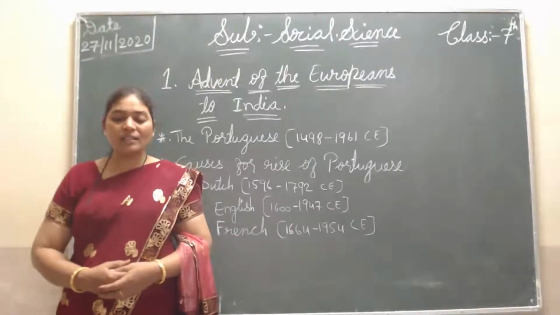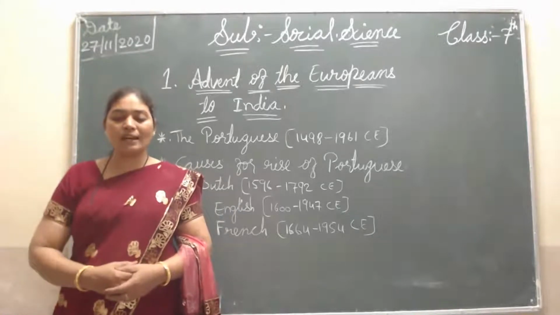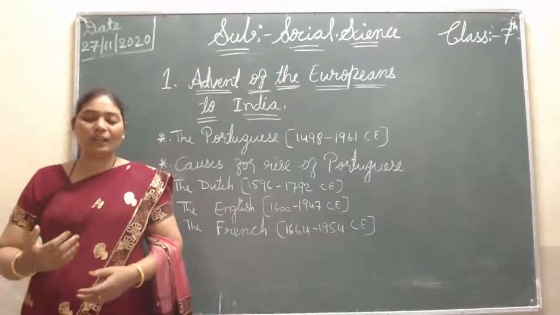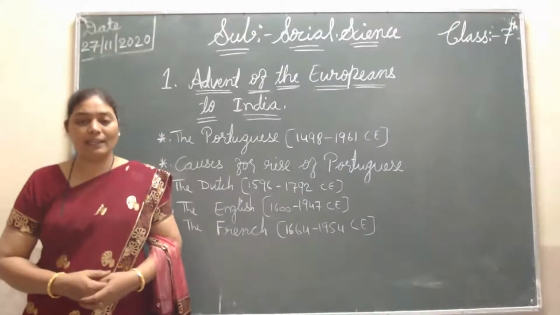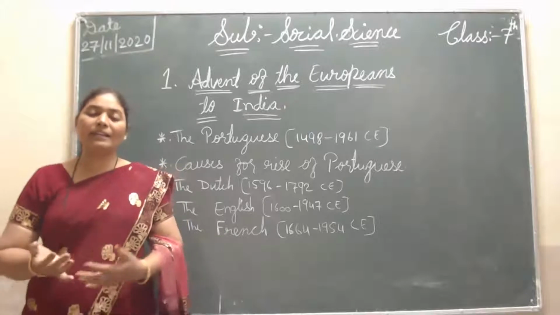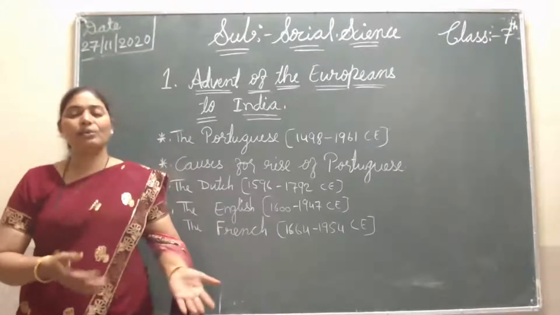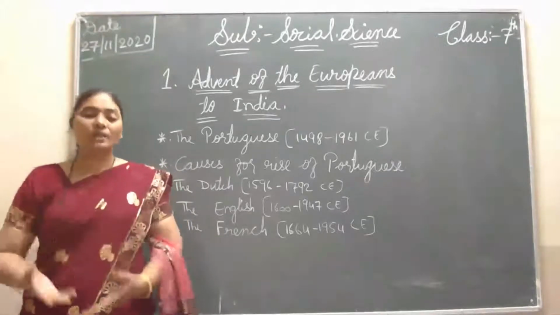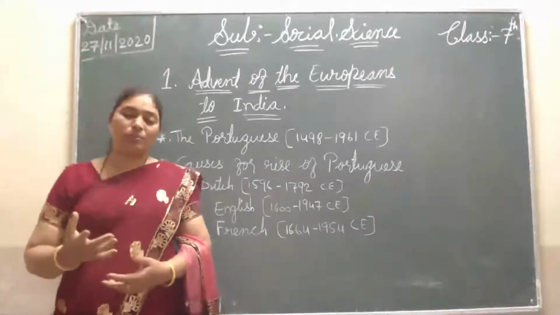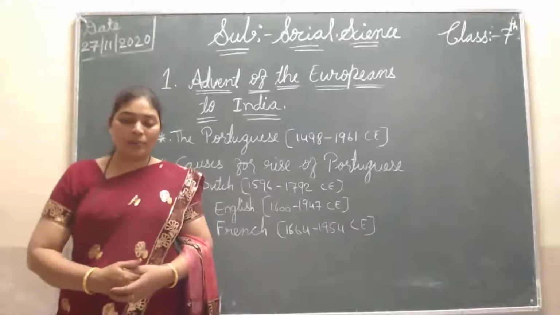Then religious fanaticism was a reason for their decline. They attempted to convert the locals forcefully. By force, they were converting the people to their own religion, Christianity. That is also one point for the decline of the Portuguese.